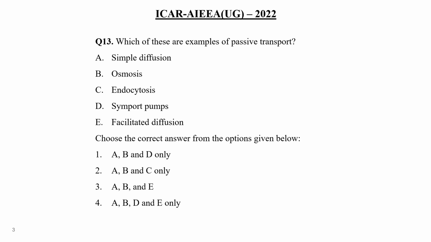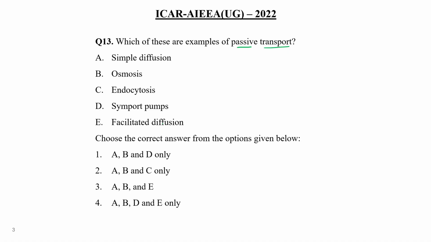Which of these are examples of passive transport? Simple diffusion, osmosis, endocytosis, symport pump, facilitated diffusion. In active transport and passive transport, active transport requires ATP. While in passive transport there is no involvement of energy, there is no involvement of ATP.